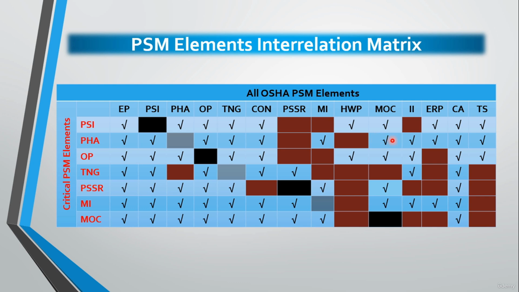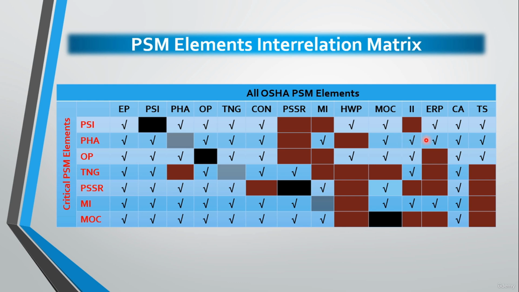Regarding the interrelation with the incident investigation, we will find that reports from previous accidents are reviewed during the PHA revalidations, and also the investigation process for process safety accidents may require PHA to be performed as a part of the process.